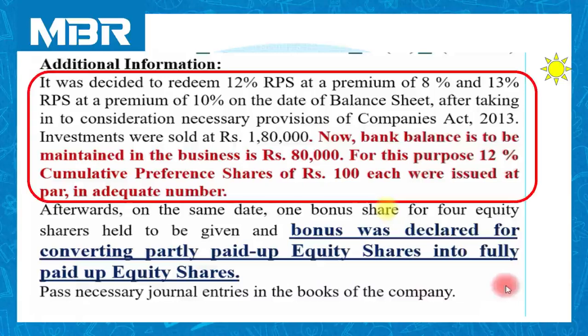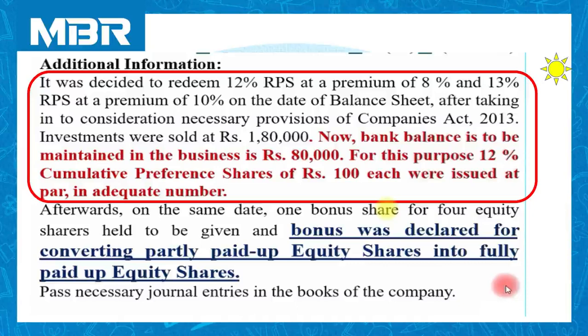It was decided to redeem 12% RPS at a premium of 8% and 13% RPS at a premium of 10% on the date of balance sheet. As you all know, it is up to the company to offer the redemption premium to the holders of redeemable preference shares.